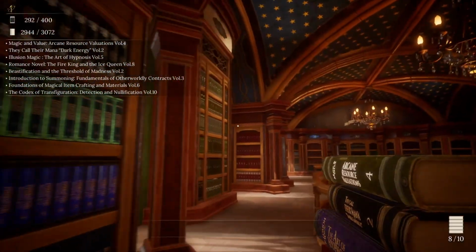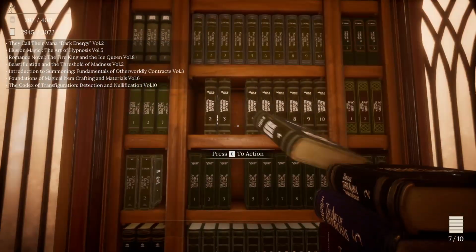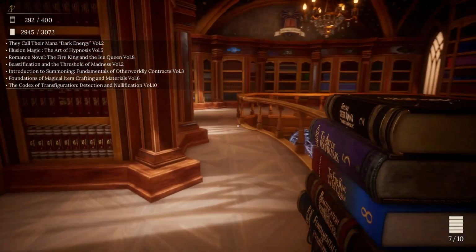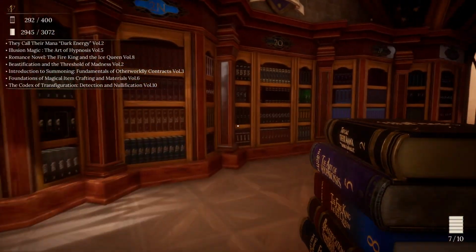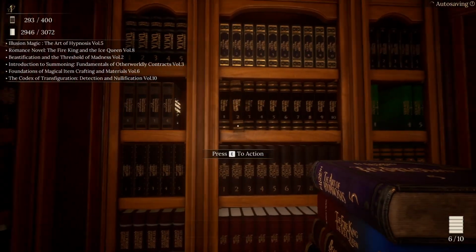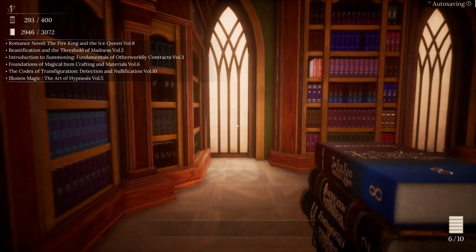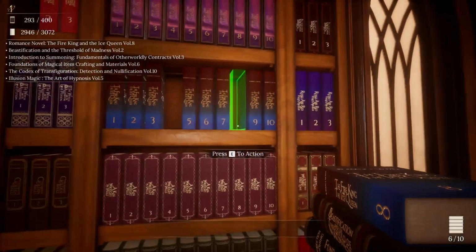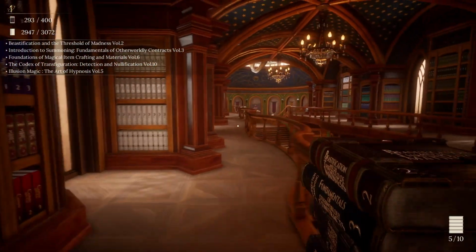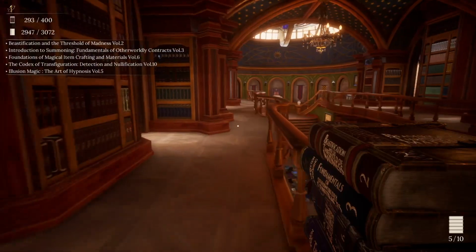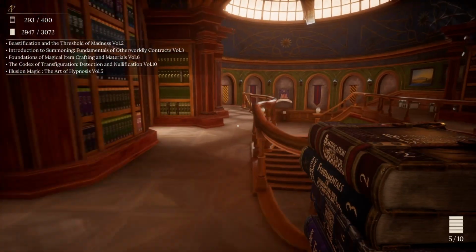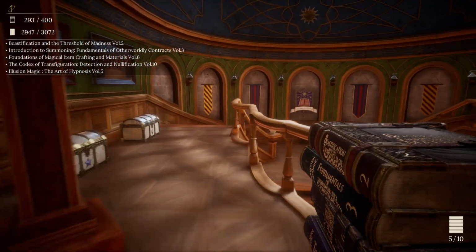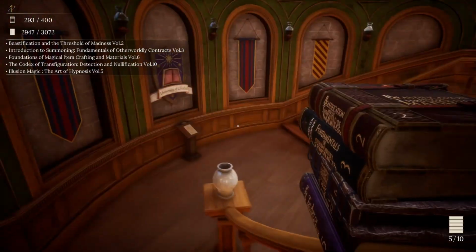Mana Value and Arcane Resource Evaluations, Volume 4 goes right here. They Call the Mana Dark Energy, Volume 2, that goes right here. Romance Novel, The Fire King and Ice Queen, Volume 8 goes right there. And everything else on the bottom. On the first floor. Cool.